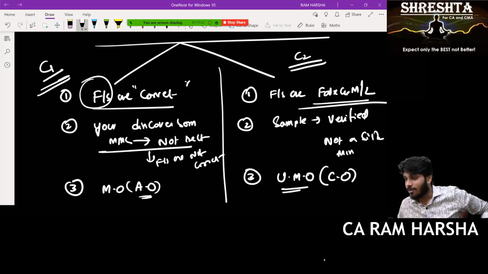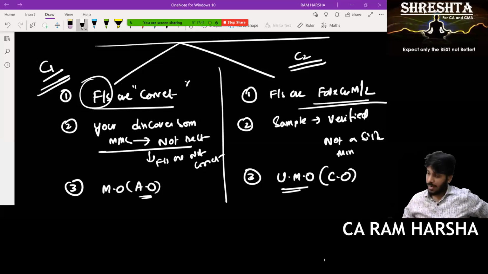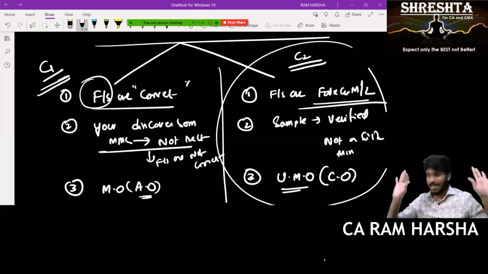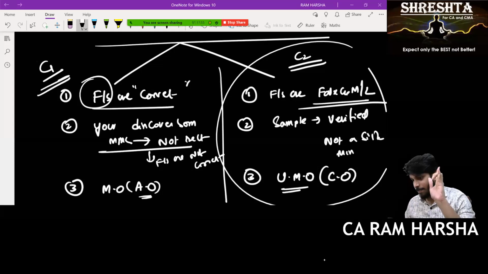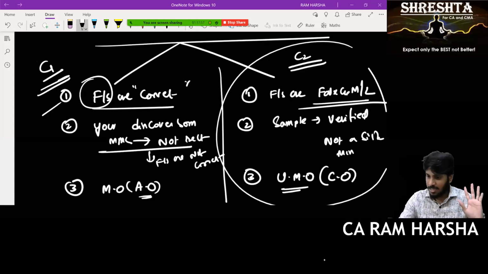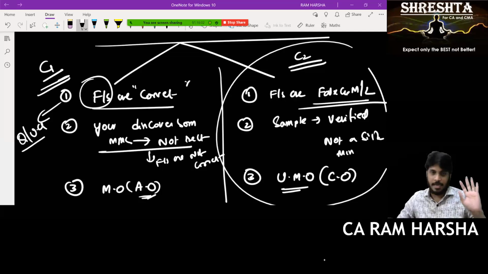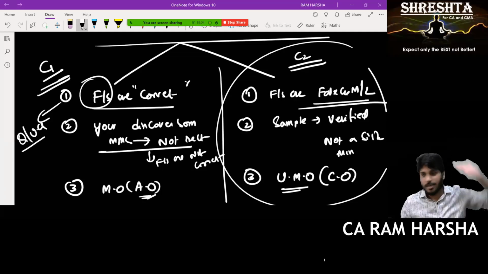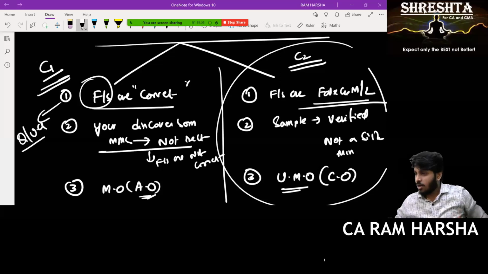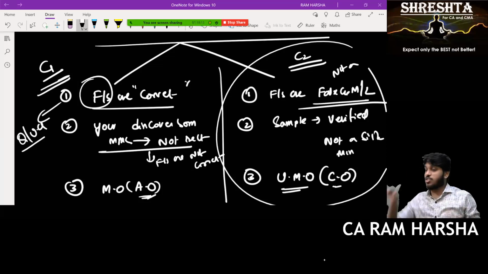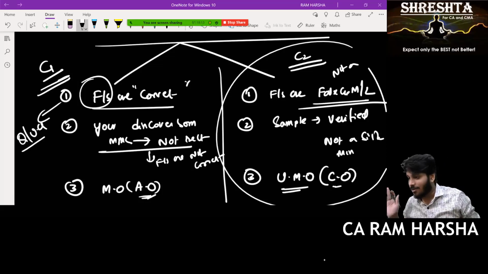Because actually the sample which you took is not the correct one, sir. Okay, I understood. Why is the second case risky? See, in both the cases I gave wrong opinion. Correct or not? Yes, sir. In first case, actually I should give some either qualified or unqualified. But I'm saying financial statements are not at all correct. In case two, financial statements are not at all correct, but I'm saying everything is correct. Which is more risky? Which is dangerous?